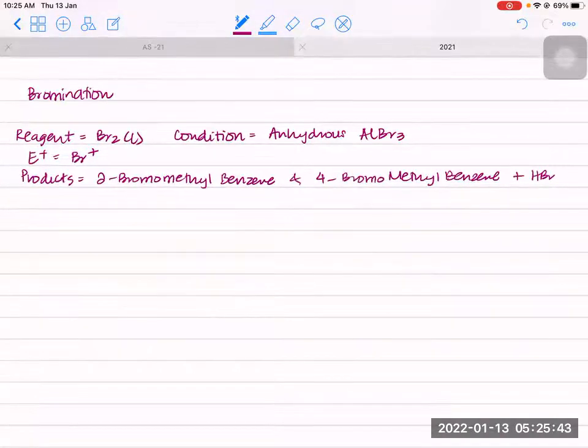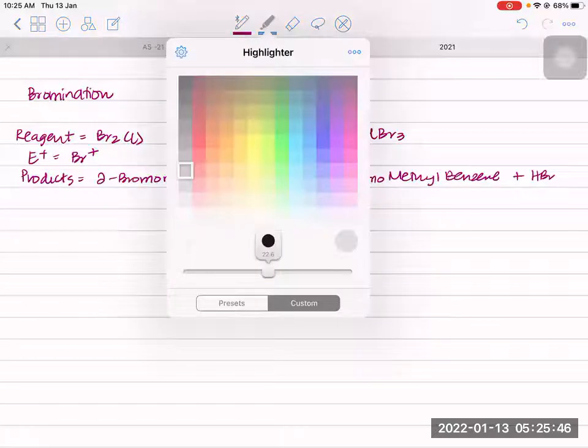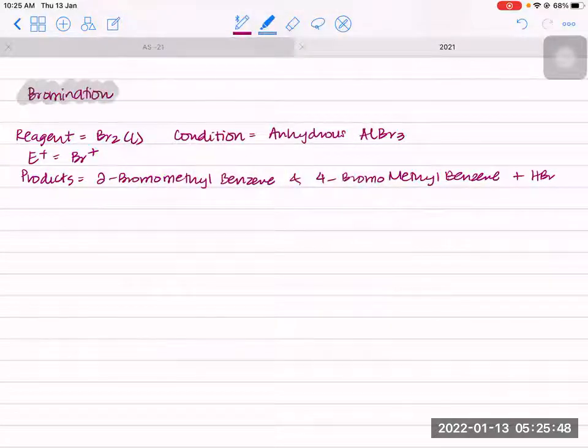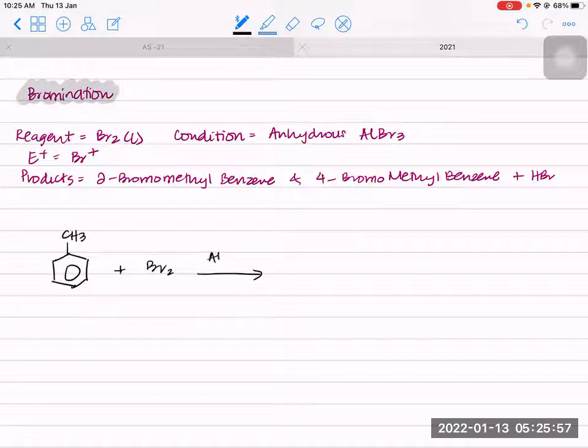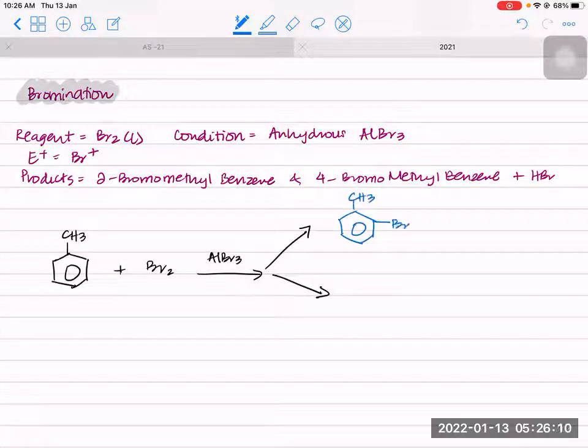Now let's see the reaction. So you have methylbenzene, to which we are adding Br2 in the presence of AlBr3 catalyst. So you get two possible products. You get either 2-bromomethylbenzene or you get 4-bromomethylbenzene.